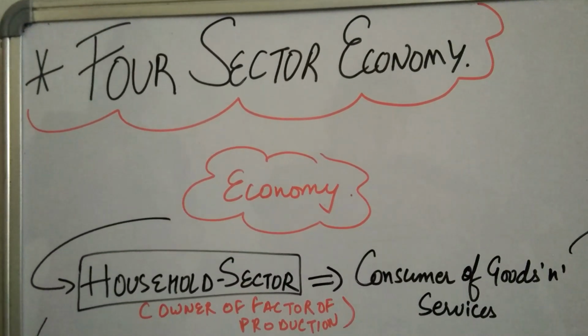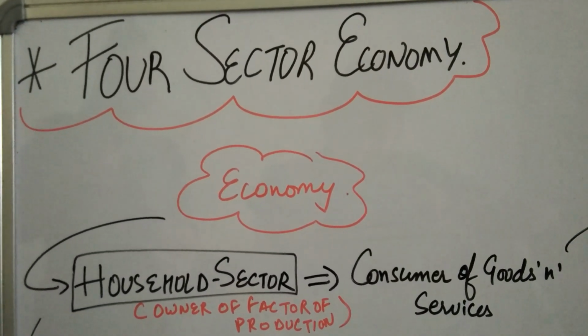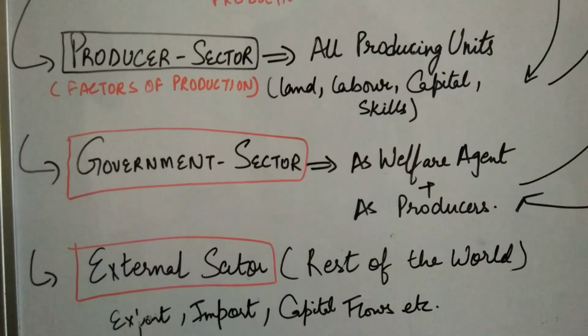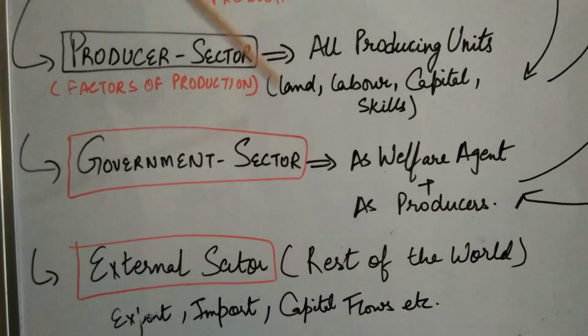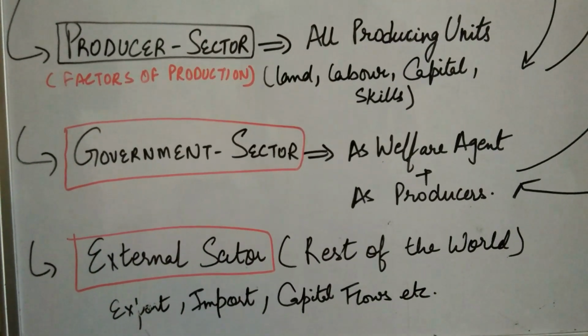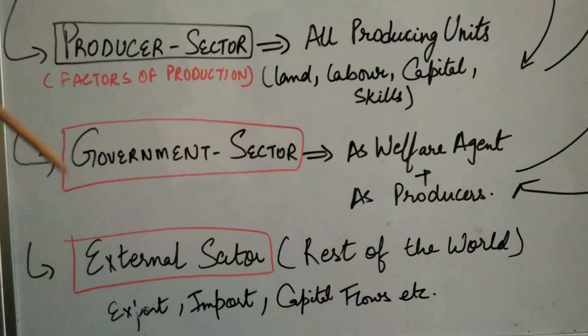Now coming to the next sector, which is our producer sector, which means all the producing units are in this sector. This sector is also known as the sector of factors of production.